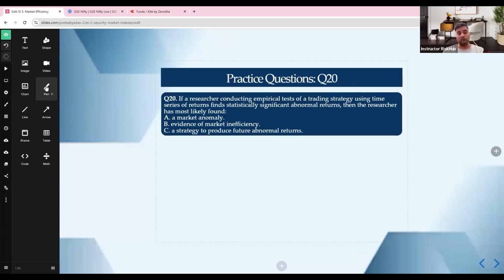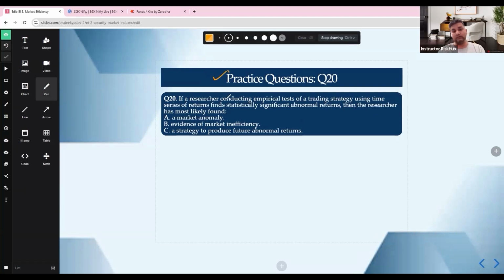Then we go to question number 20. If a researcher conducts an empirical test of a trading strategy using time series of returns and finds statistically significant abnormal returns, then the researcher has most likely found a market anomaly. Just because you found abnormal returns doesn't mean the market is inefficient, or that you can make money in the future. It simply means a pattern exists in historical data, and it's kind of an anomaly.